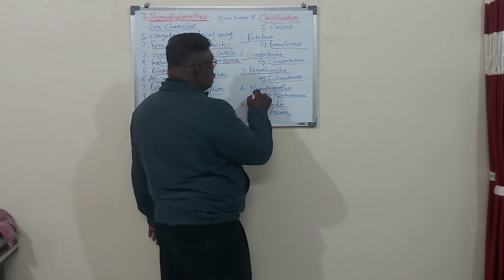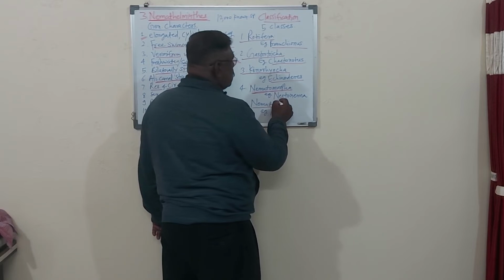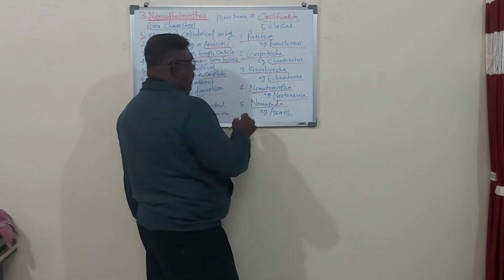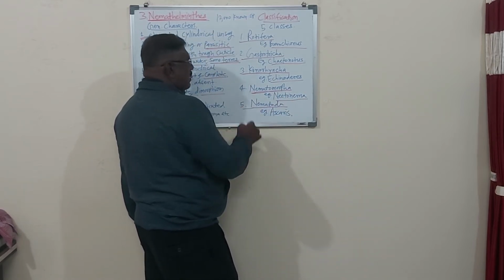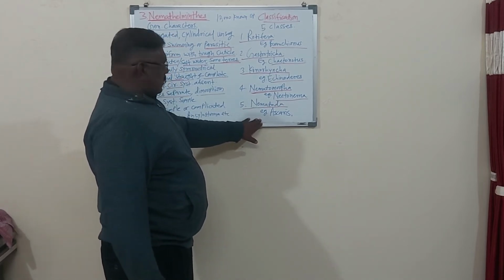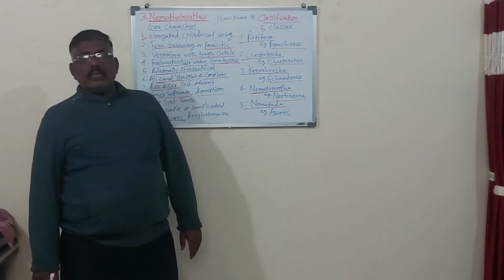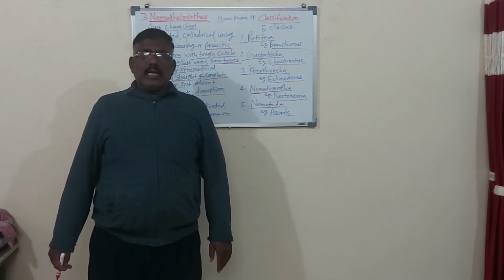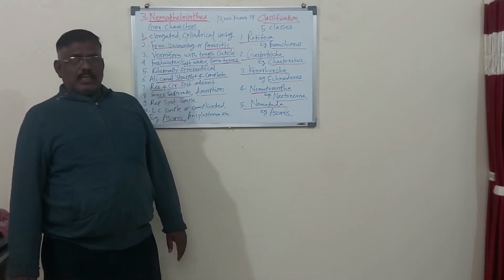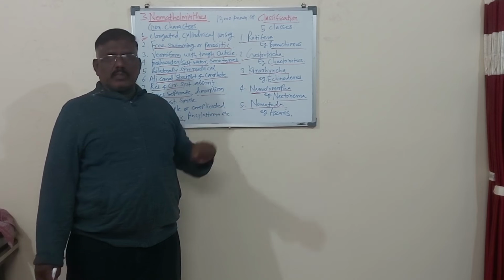Then class 4th, Nematomorpha, the common example is Nectonema. And the last 5th class, Nematoda, the common example is Ascaris. So Ascaris we have to study in the type studies. This is the animal given in the Nemathel for the type studies.